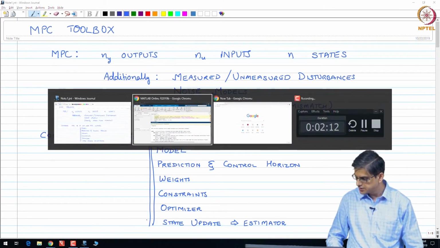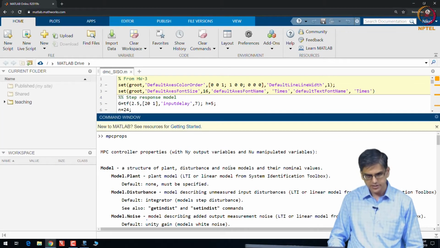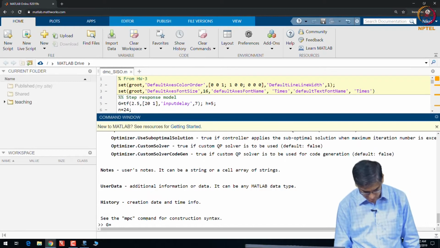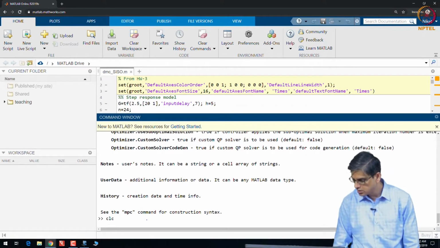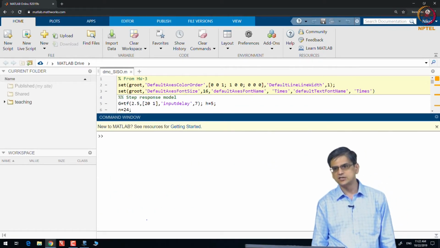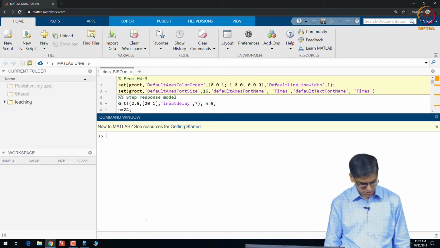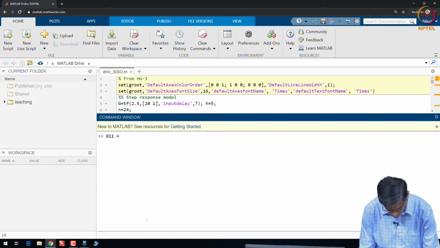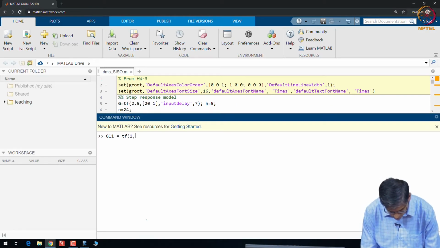Okay. So, the first thing is the model. Okay. So, let us just look at, let us say, a 2 input 1 output system. So, let us say G11 is 1 divided by 2s plus 1.